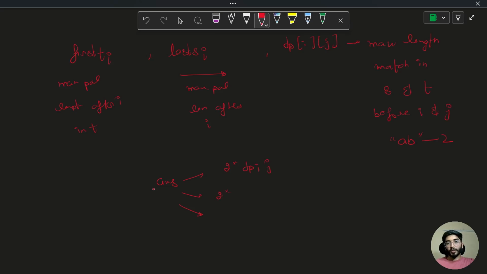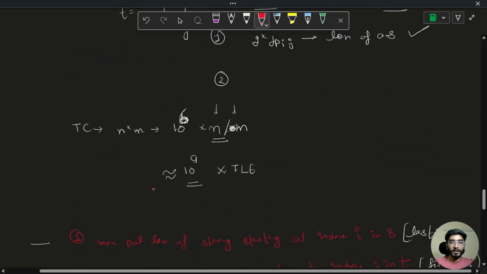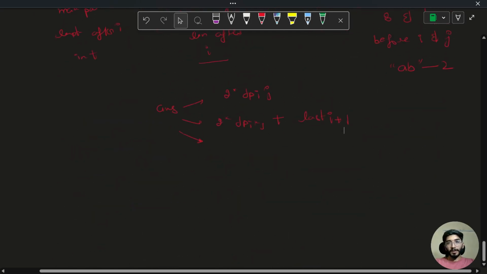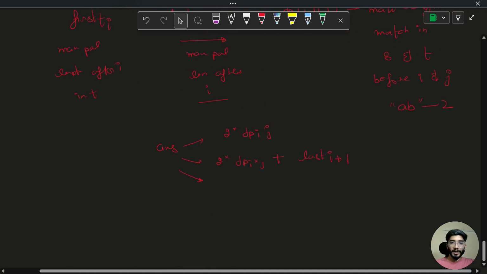Second option is twice of dpij plus the palindromic length after I, which we can use. So last of I plus 1. Why I plus 1? Because here we had discussed that palindromic string starting at I plus 1, that is the maximum length that we need. So that could be the case.